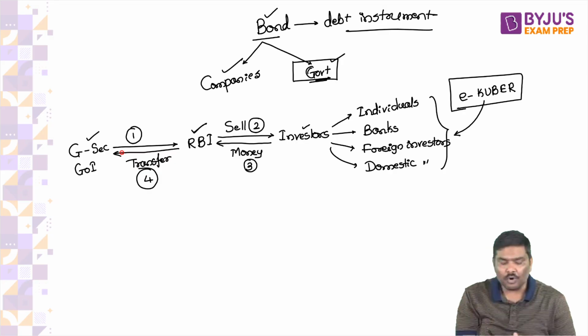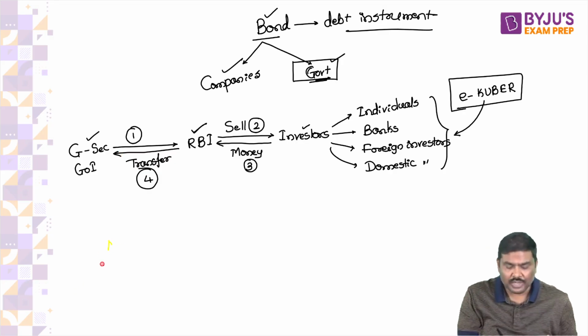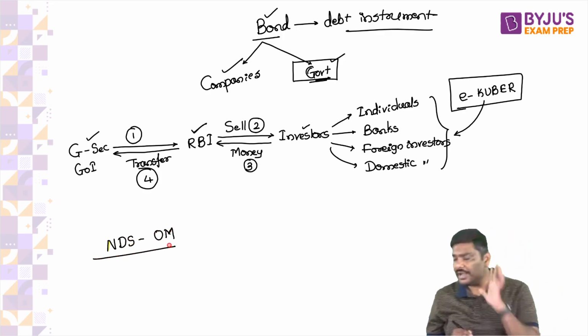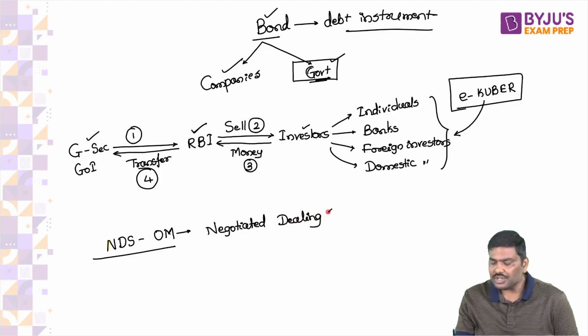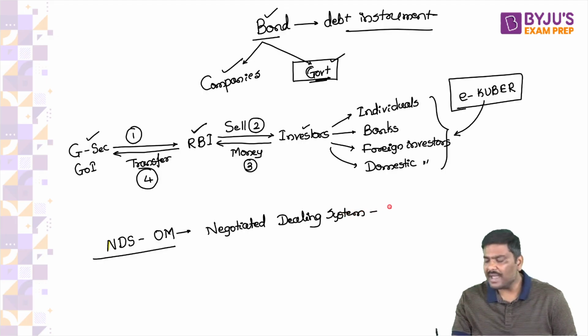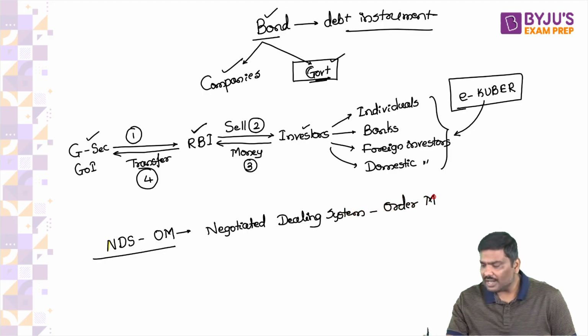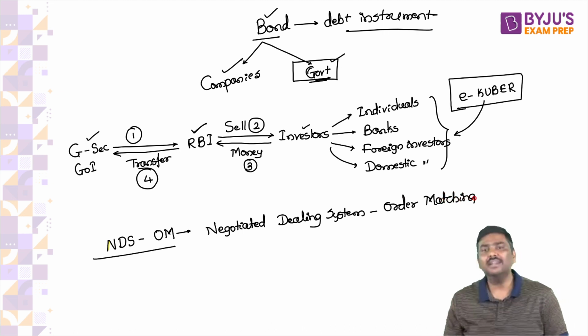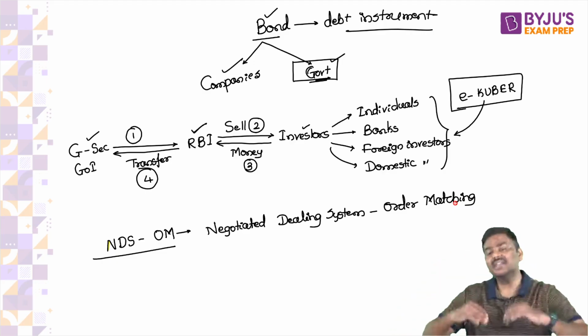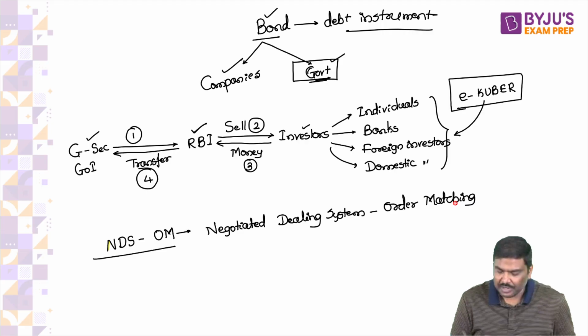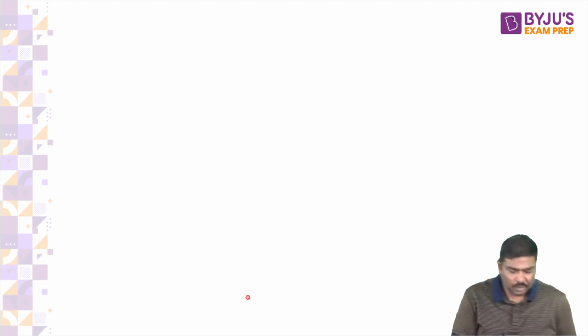Yes, there is one more portal by the name of NDSOM. What is this NDSOM? Negotiated Dealing System Order Matching. Through this portal, NDSOM, the investors who have purchased the bonds can sell these bonds in the market. This is the next point. Let me go to the next important point. Follow this very carefully.